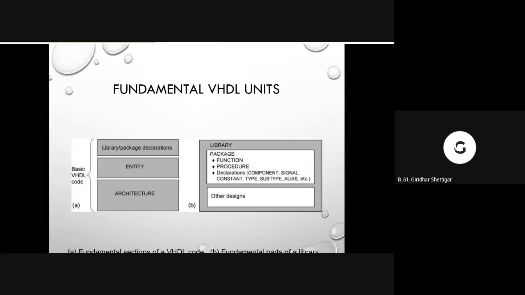IEEE declare karto, standard. Okay. IEEE is one library and STD, that is the standard, is the another library. Okay. So most of the time we use IEEE library. Now what is there in IEEE library or any library? Any library has packages. Okay. Now each package has certain functions, procedures, and declarations.